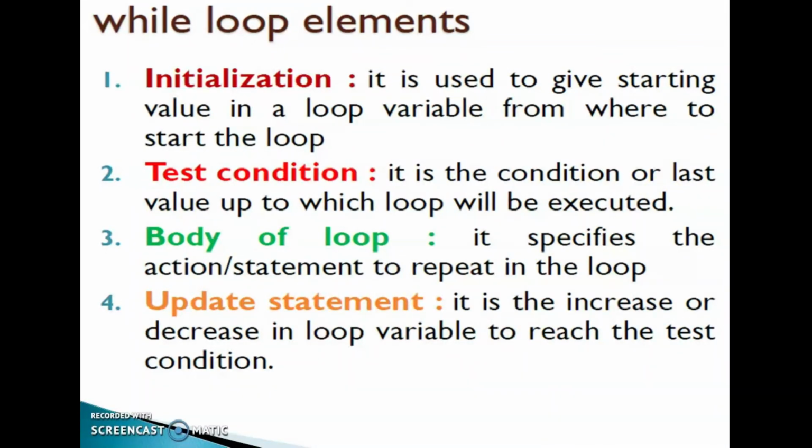It specifies the action or statement to repeat in the loop. Next one is update statement. It is the increase or decrease in the loop variable to reach the test condition. These are the 4 while loop elements. First one, initialization. Second one, test condition. Third one, body of loop. And fourth one, update statement.